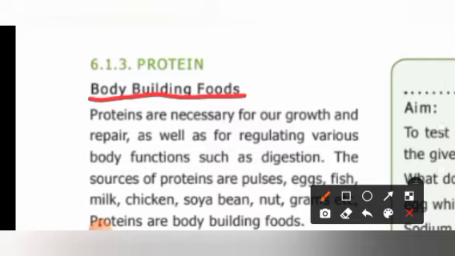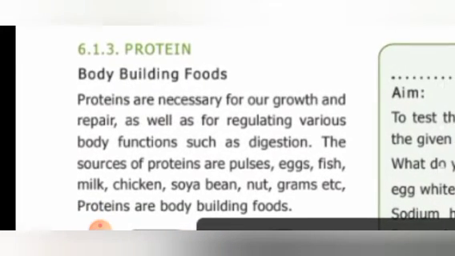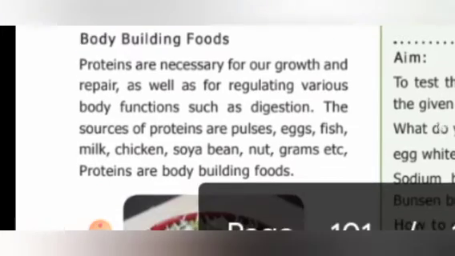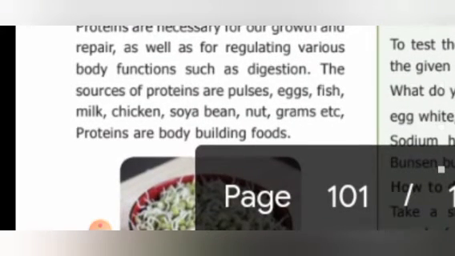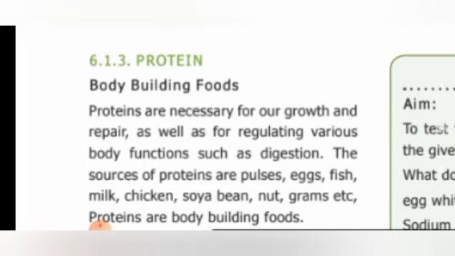And also they regulate more bodily functions such as digestion. So all the bodily functions are regulated by protein. The sources of protein are pulses, egg, fish, milk, soya bean, nut gram, etc. So what are the sources? Pulses, eggs, fish, milk, chicken, soya beans, nut grams, etc. So these proteins are called body building foods.